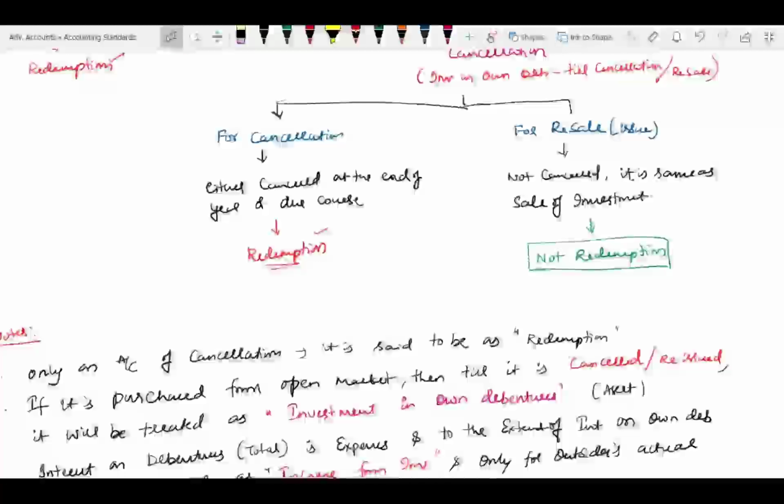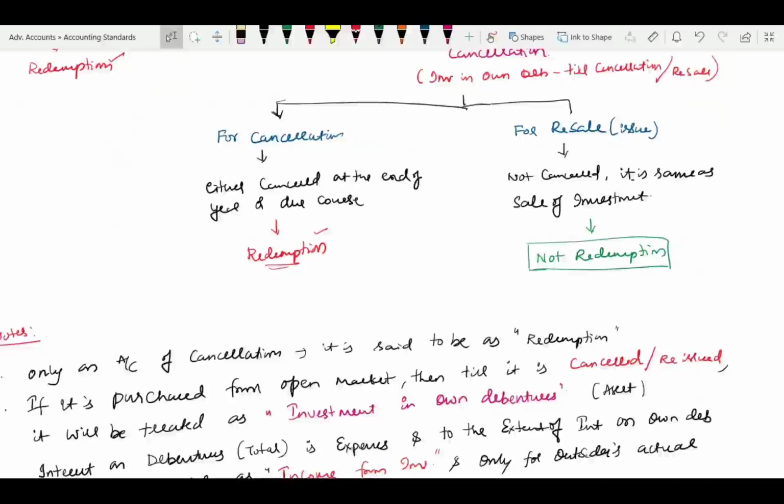If it is resold, then it is not redemption. It is just a resale, a purchase of investment in own debentures for a holding period. For that period, what interest income is there? So cash outflow was saved, which means working capital management. Instead of paying the complete 100% to outsiders, since I have purchased my own debentures, the cash outflow in the form of interest has been saved. We can use it for working capital.